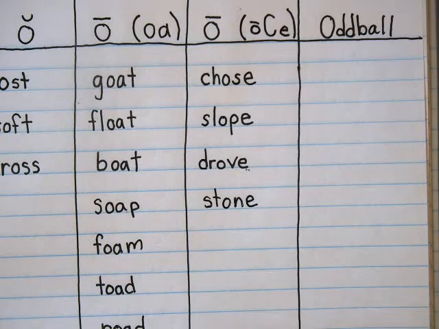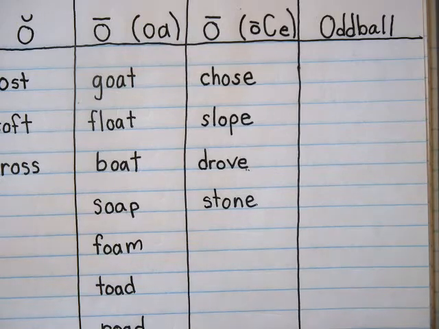Okay, and then we have a couple of tricky words that I'm going to put at the bottom of these lists, because these ones are not oddball words, but they're kind of tricky because they have letters in them that you don't hear. One of those words is knock.